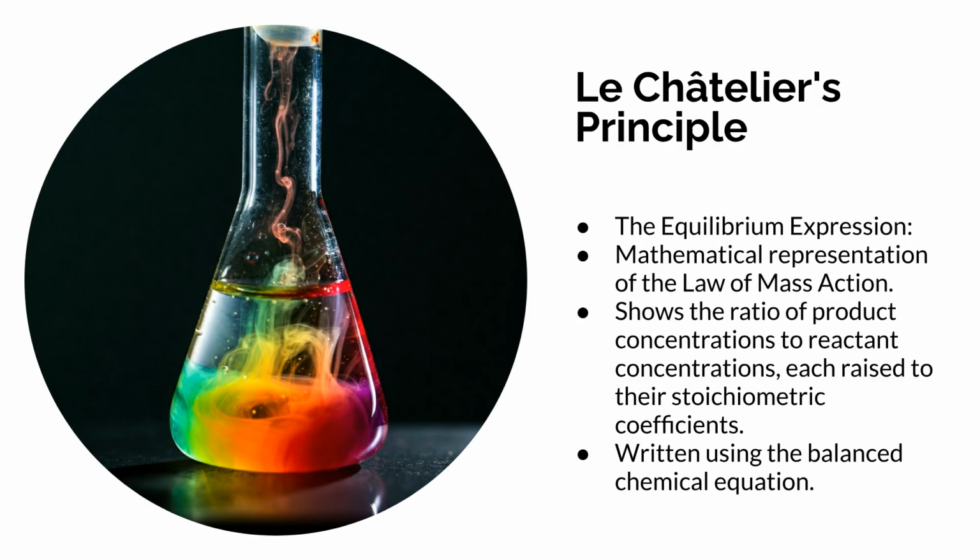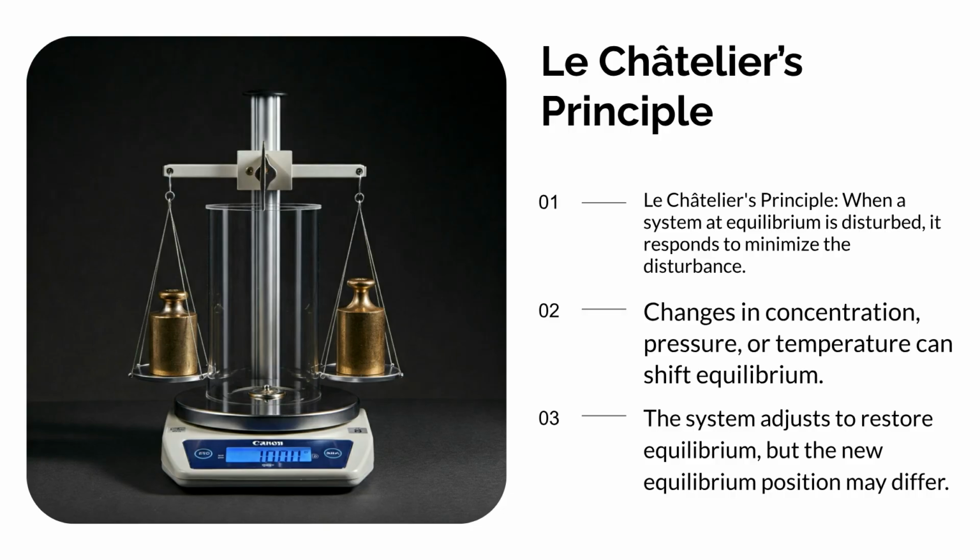The equilibrium expression is a mathematical representation of the law of mass action. It shows the ratio of product concentrations to reactant concentrations, each raised to their stoichiometric coefficients, using the balanced chemical equation. Le Chatelier's principle states that a system at equilibrium responds to minimize a disturbance. Changes in concentration, pressure, or temperature can shift the equilibrium position, causing the system to adjust until a new equilibrium is reached.